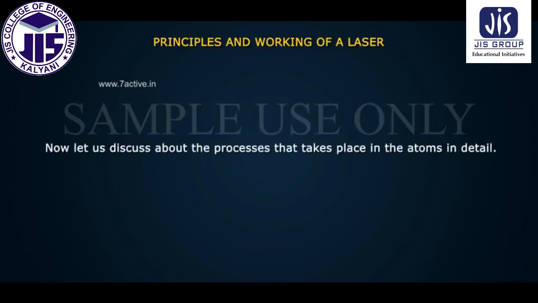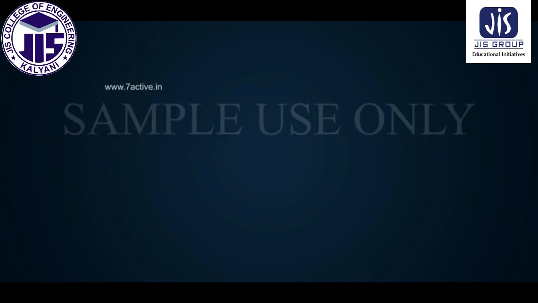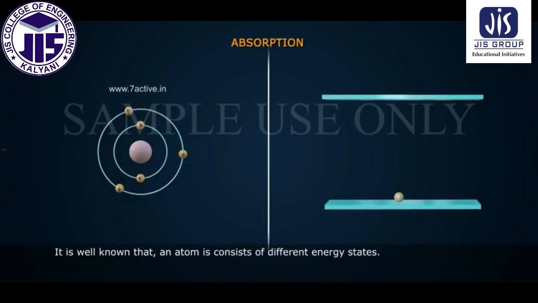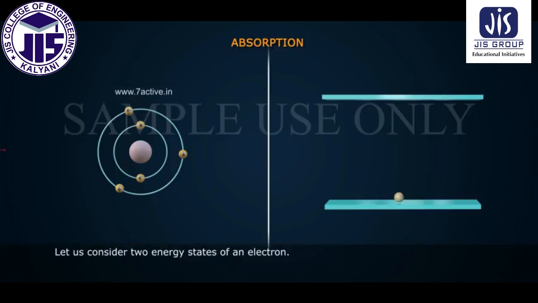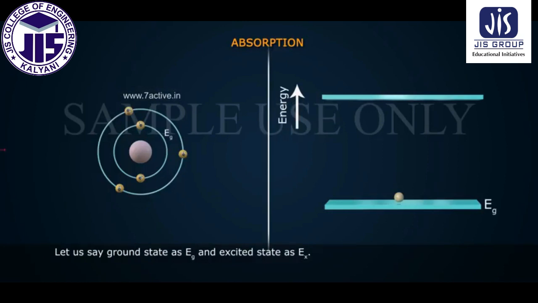Now let us discuss the processes that take place in the atoms in detail. Absorption. It is well known that an atom consists of different energy states. Let us consider two energy states of an electron. Let us say the ground state is Eg and the excited state is Ex.